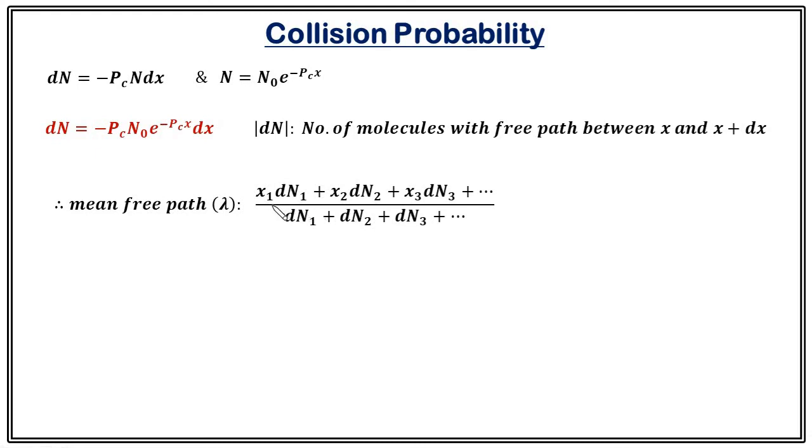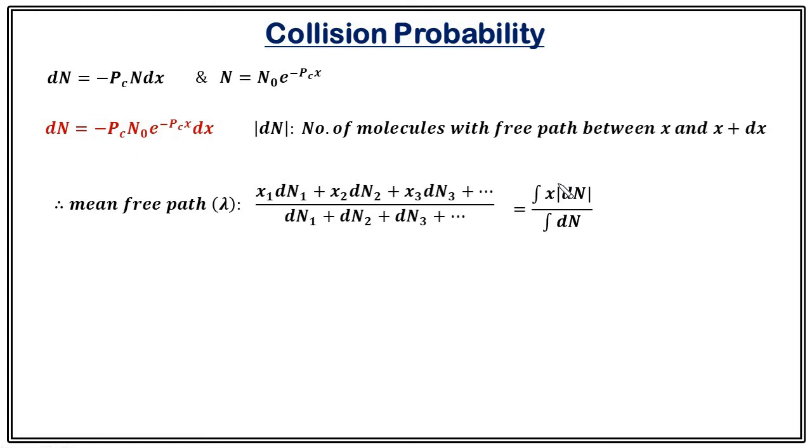What does this relation say? It says that dn1 molecules have free path x1, dn2 molecules have free path x2, dn3 molecules have free path x3, and so on. So you divide the total path covered by the total number of molecules, dn1 plus dn2 plus dn3 and so on. As the number of molecules is very large, we can simply replace the summation by integration. Just integrate x dn upon the integration of dn. Why am I taking the mod? Because we are interested in the number, and a number cannot be a negative quantity. That's why we are taking the mod.